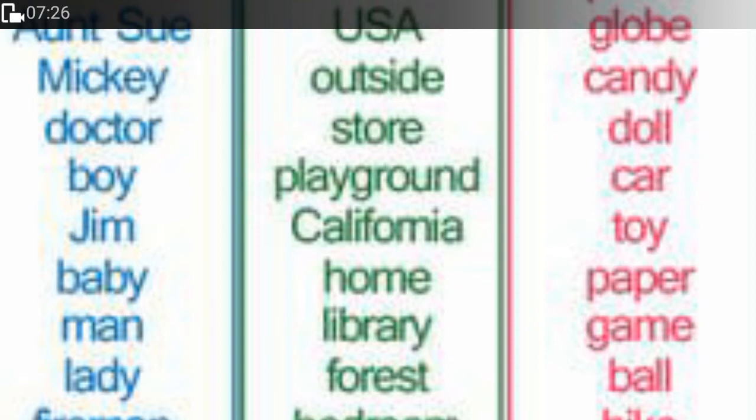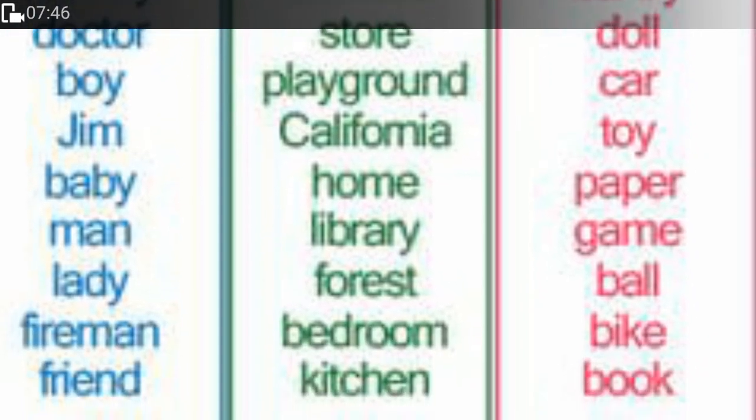So, California is a place, home. That's a location somewhere where we live. Now, a home for me and a home for you are two different things, right? Your home and my home are not the same, but it's still a home for each of us. Library, a specific part of a building where things are, like we have a classroom, a library, a canteen, then we have the washrooms, staff room. So we are talking about a specific place. When we are talking about a location,